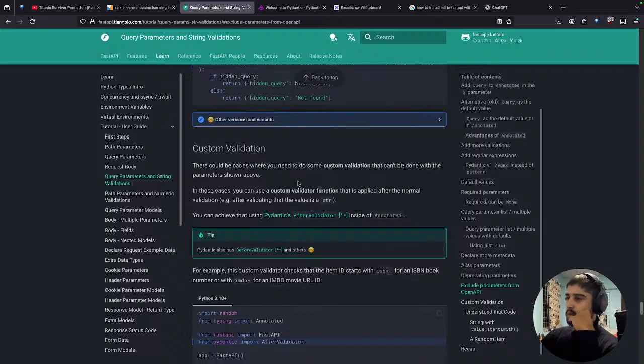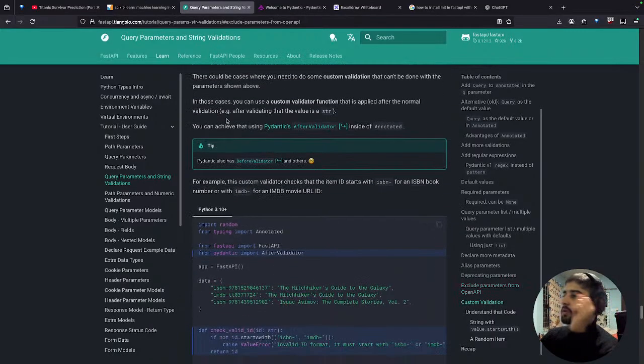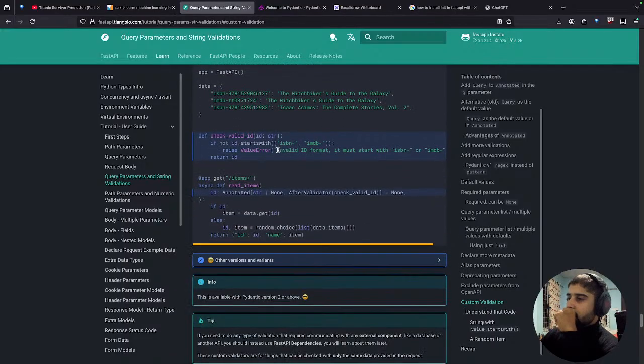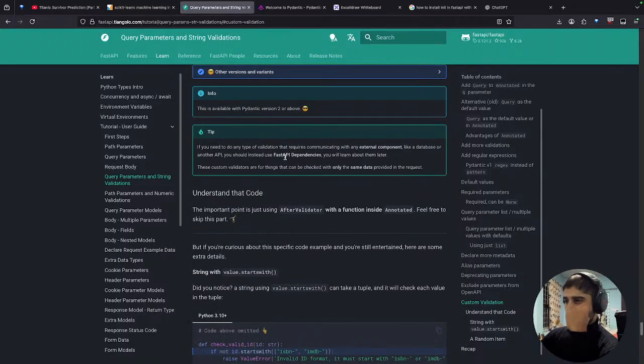There could be cases where you need to do some custom validation that can be done with the parameters above. Let's check.